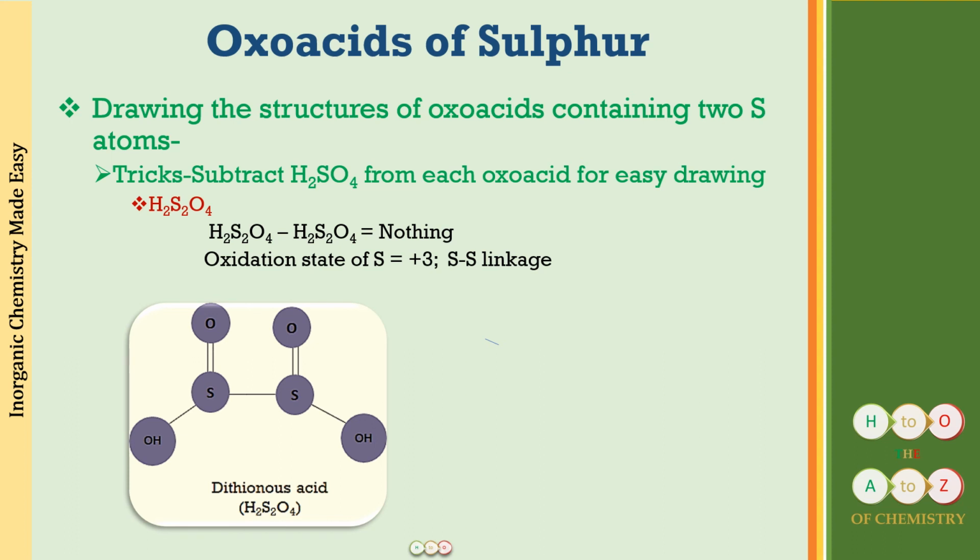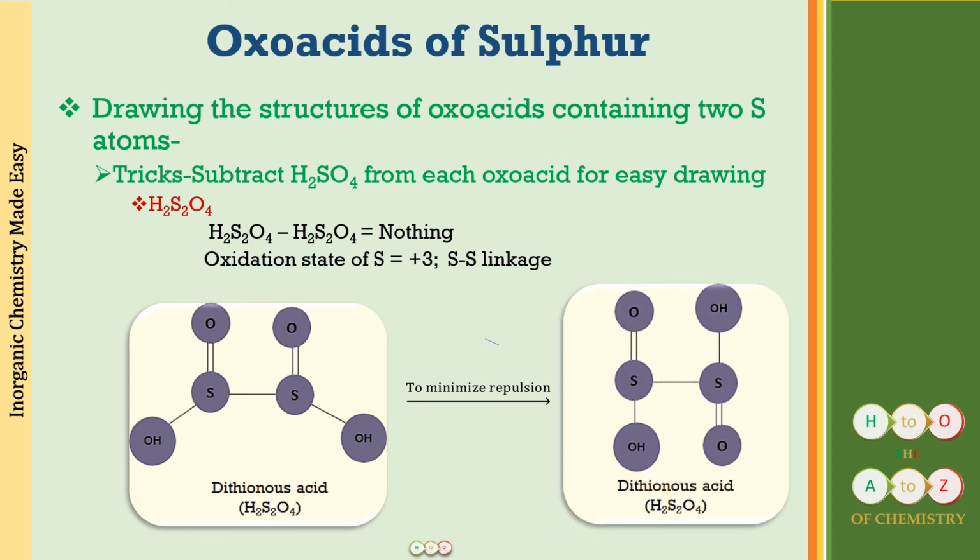Now one thing which I want you to remember over here is that these two oxygen double bonds are very close to each other. So as to minimize the repulsion, the correct structure for this compound is going to be with the two double bonded oxygens on the opposite side. Please do remember this. This would be the correct structure, but in case you draw this also in your school examination, this will be correct.